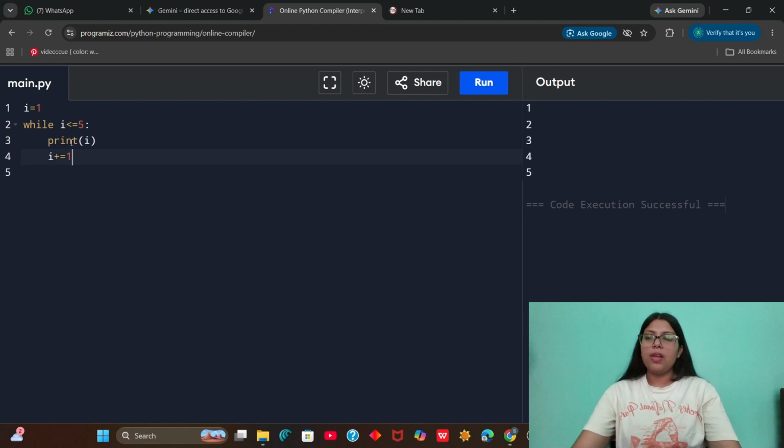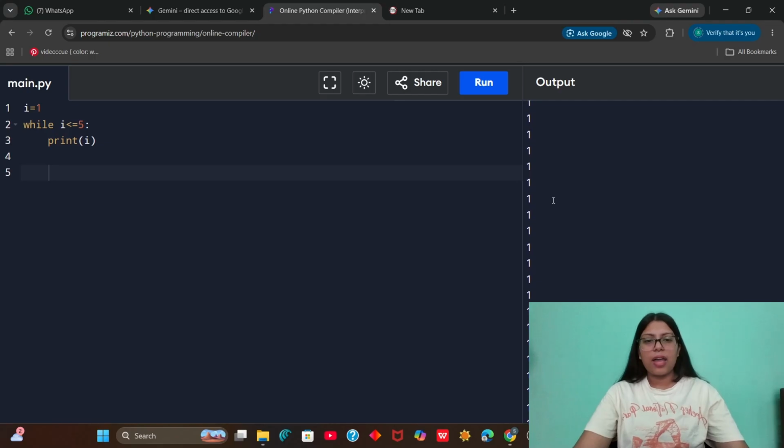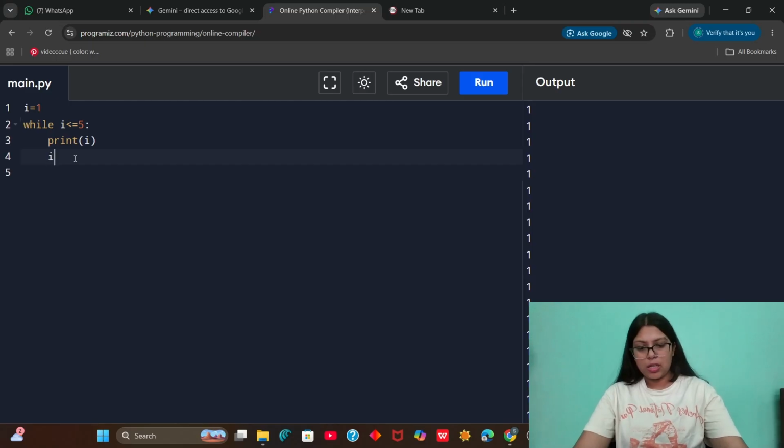Now what will happen if this update doesn't happen? Then it will result in an infinite loop. Why? Because i's value is not changing. i is always less than 5, so there is no definite number till when the loop will execute, and it will end up being an infinite loop.